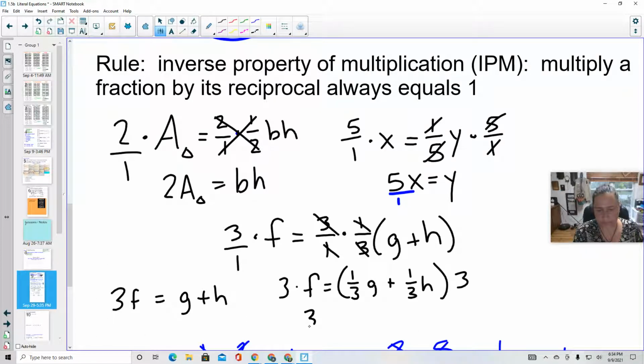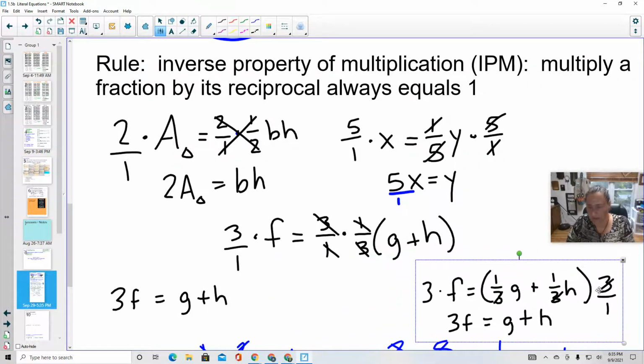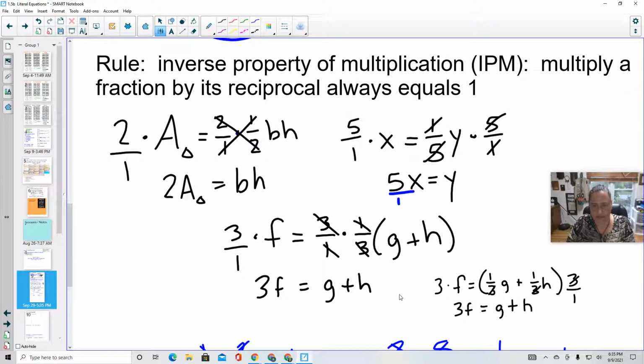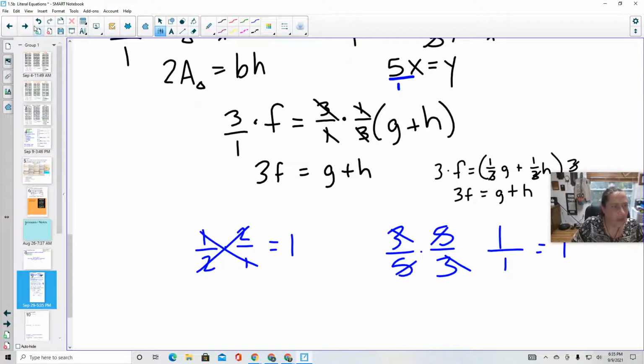Okay, 3 over 1. 3 divided by 3 is 1, g. 3 divided by 3 is h. Oops, plus h. So I could go the long way around and actually do some distributive property, but it's a whole lot easier if I have something that's grouped just to go ahead and multiply by that fraction out front. Okay? All right, let's move on.